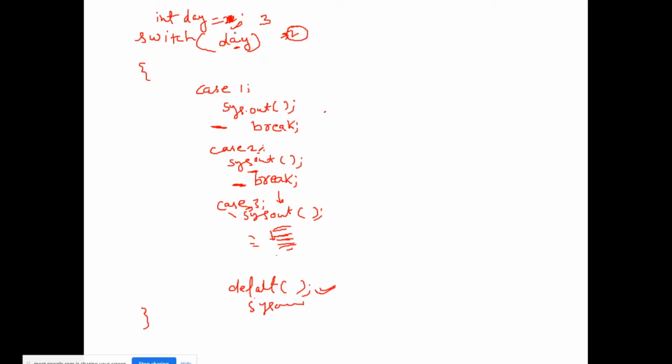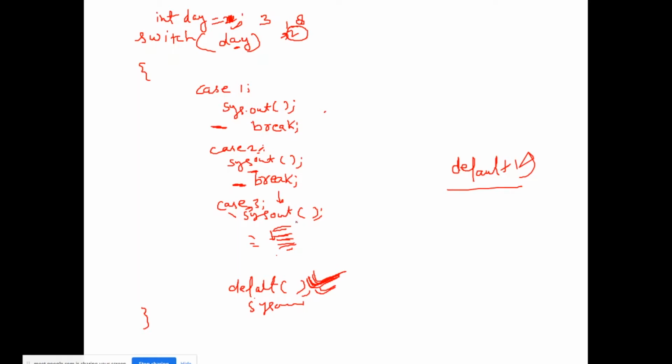Suppose I give case 8, there is no case such as case 8, right? There is no case 8. So if there is no such case, then it is surely going to execute the default case. If there is no matching case and there is a default case, then it will surely execute this default case, right?